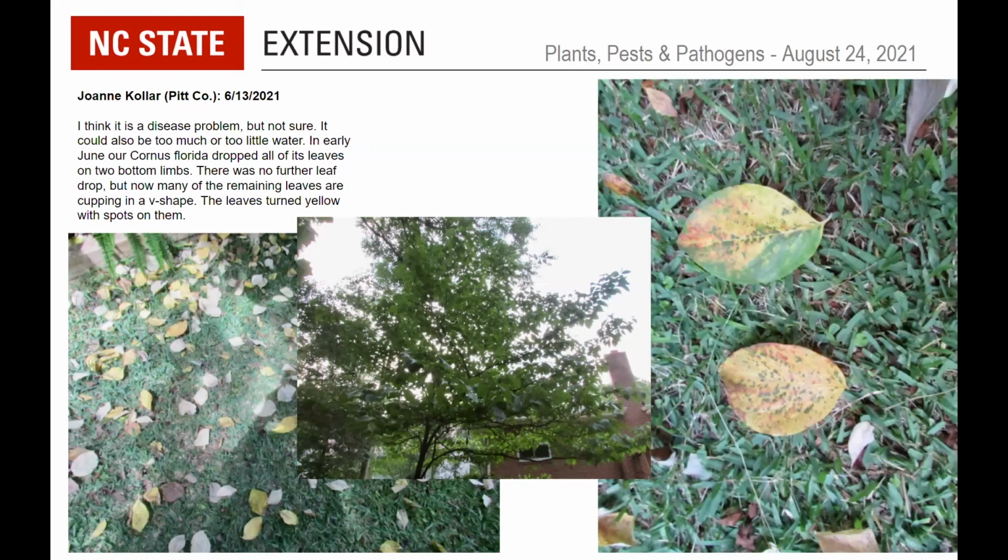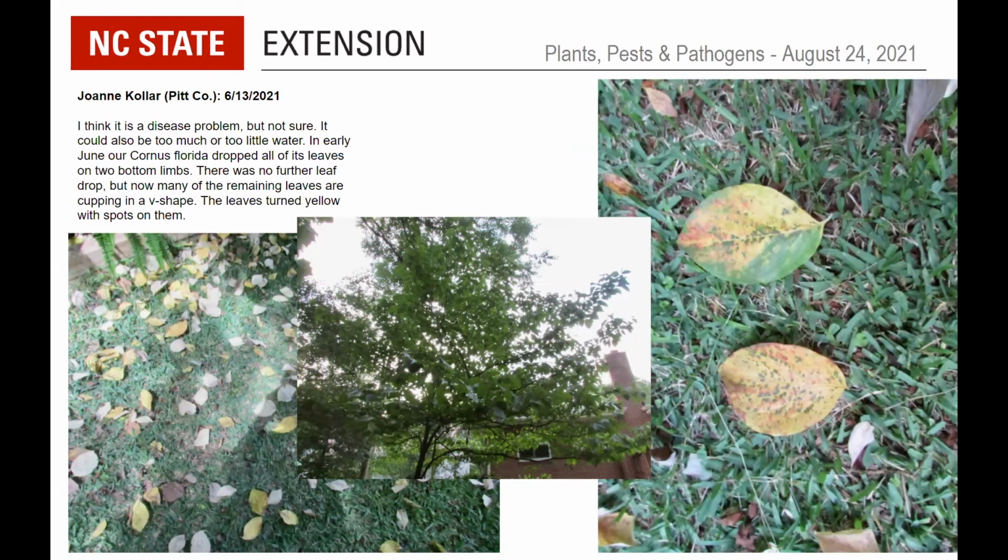So again, here's a case where, I think, a disease problem, I'm not sure, could be too much, too little water. Early June, our Cornus florida dropped all its leaves on two bottom limbs. Now that's interesting, it was just in the two bottom limbs. And then it stopped, but with cupping later.